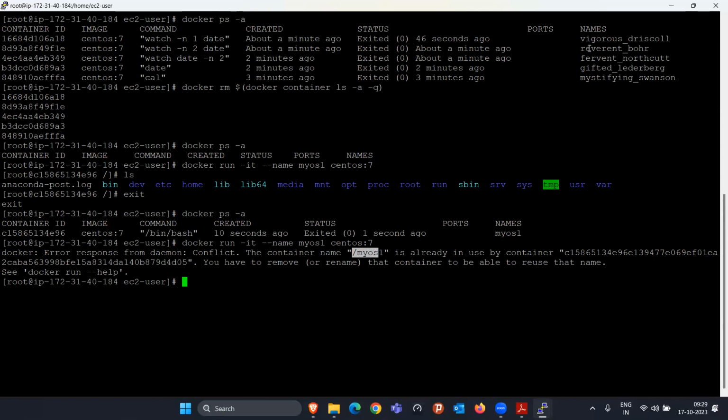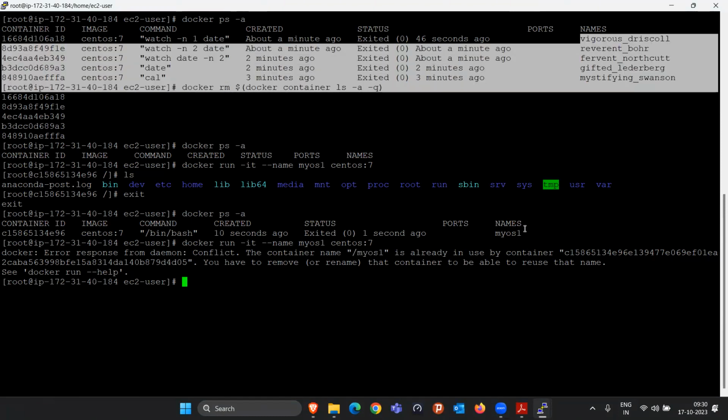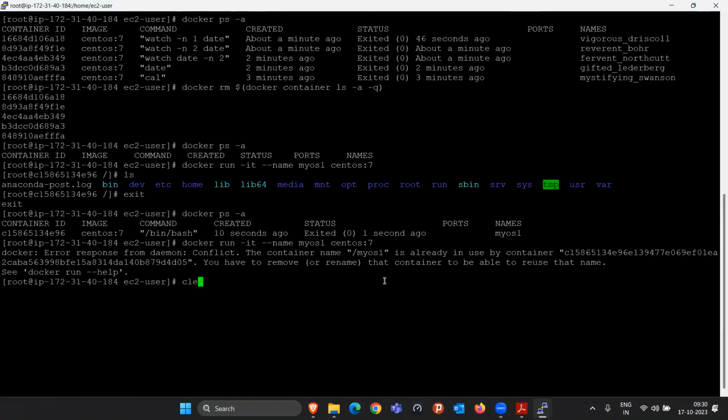Why? Because we can start the container using docker start container name, right? If there are three containers with exactly the same name, how would you be able to start them? So this name should be unique. So for that particular reason it is the case.